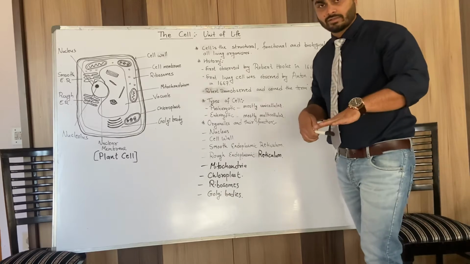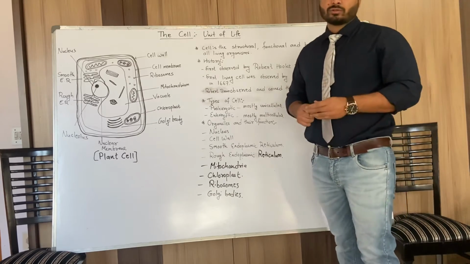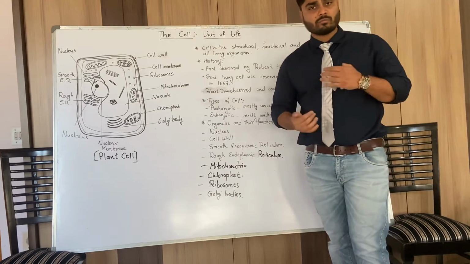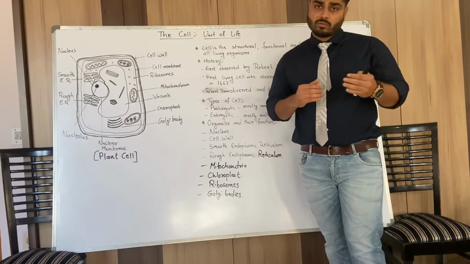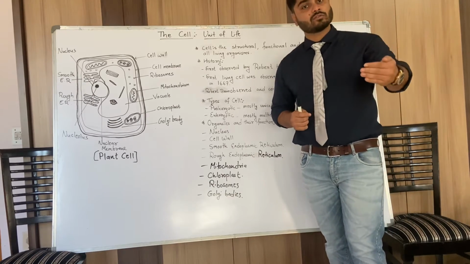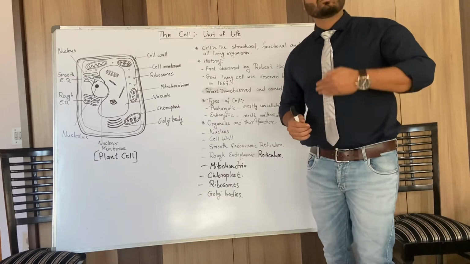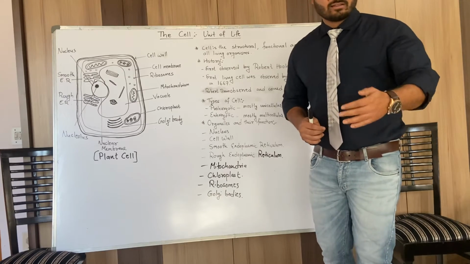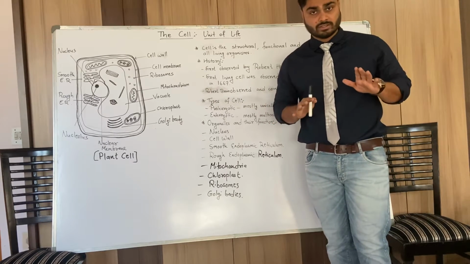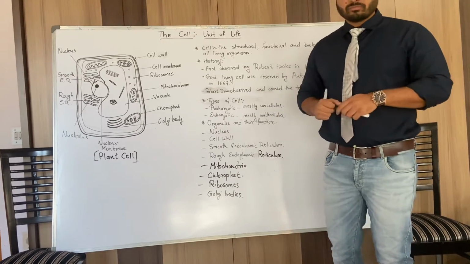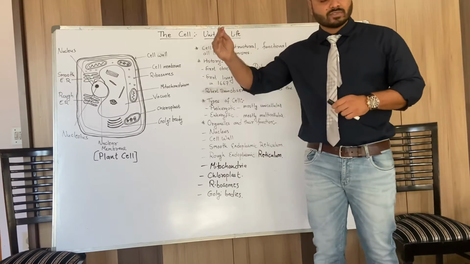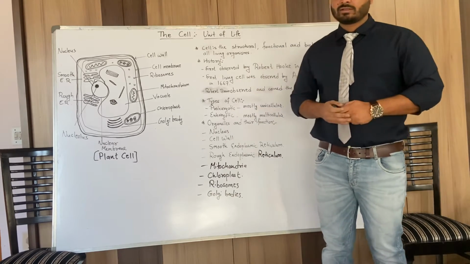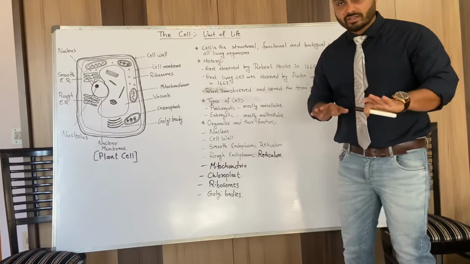Now we'll look at the history. When a student first studies the cell, it is very important for him or her to know when the cell was first observed, who observed the living cell, who coined the term nucleus, or who gave the name cell. It is very important for everyone to know this, because these are the main discoverers or research workers, so their credit must be given. So we'll start with the history.